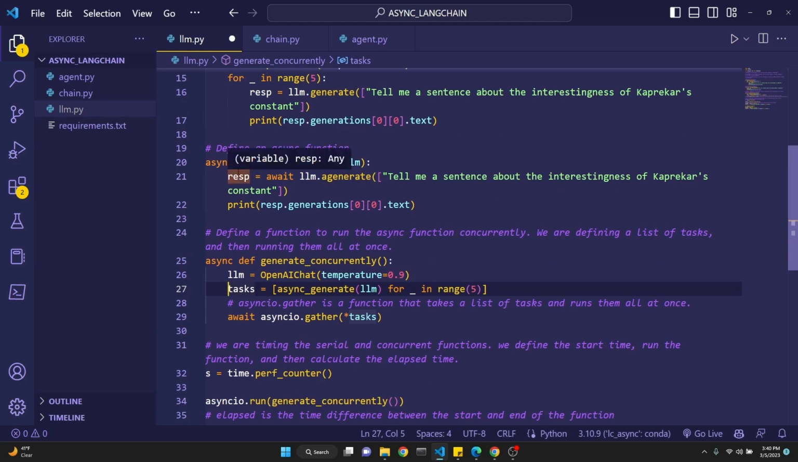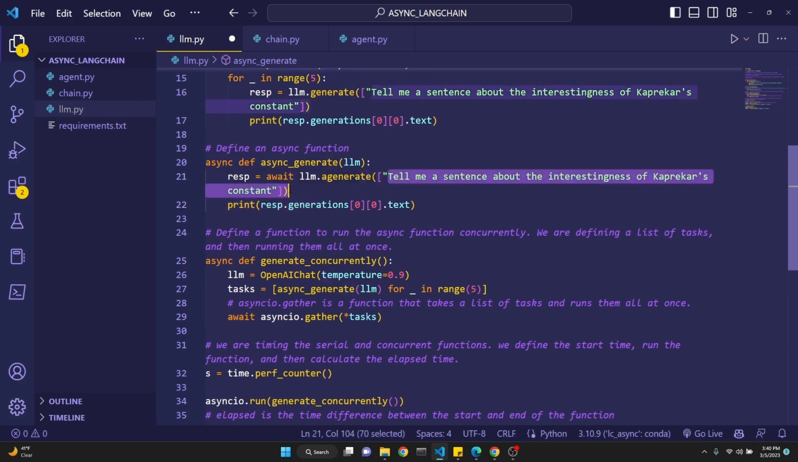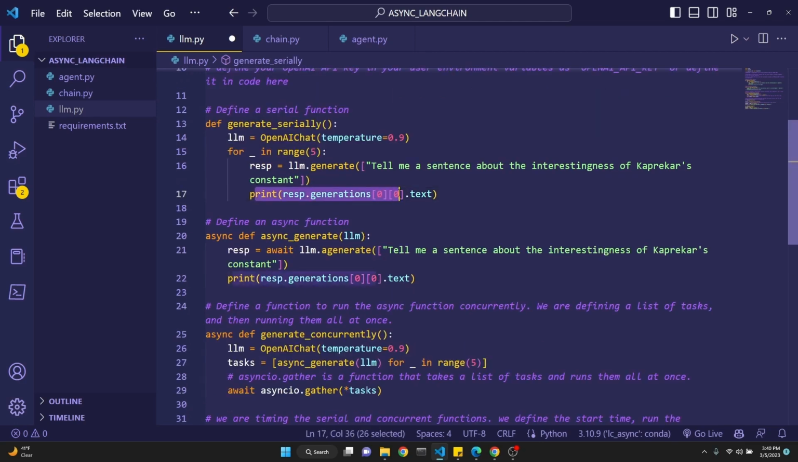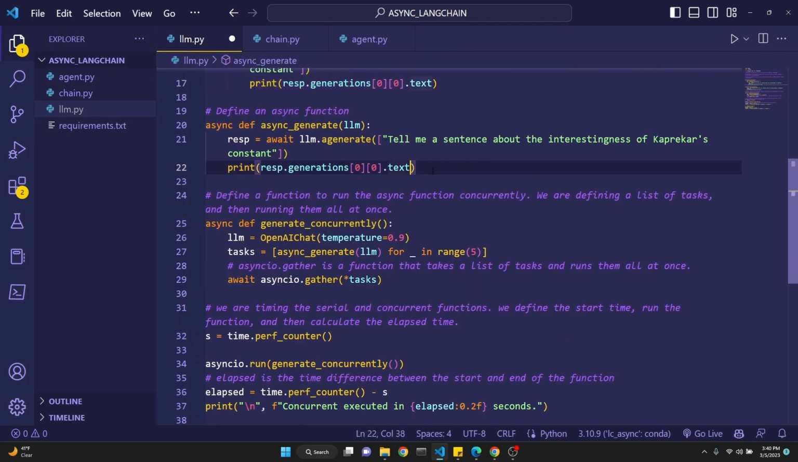But before we get ahead of ourselves, pay attention that we are defining the function with async, and then we are awaiting the response with LLM.agenerate. The syntax has to be like this. And then our prompt, such as this. Then we are simply printing the response as we did with the serial function right here. So this function will send this prompt into the LLM each time it's called.